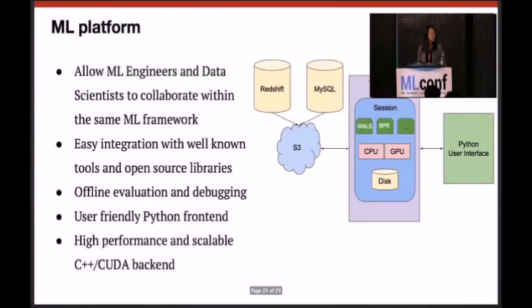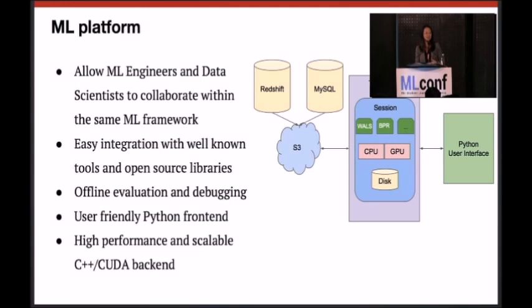So we have a platform in-house that we built for that purpose. We can easily experiment with new algorithms, but at the same time allow reuse of the models. This platform is written in C++ in the backend for performance and scalability. And in the front end, we have a very user-friendly and intuitive interface in Python iNotebooks.